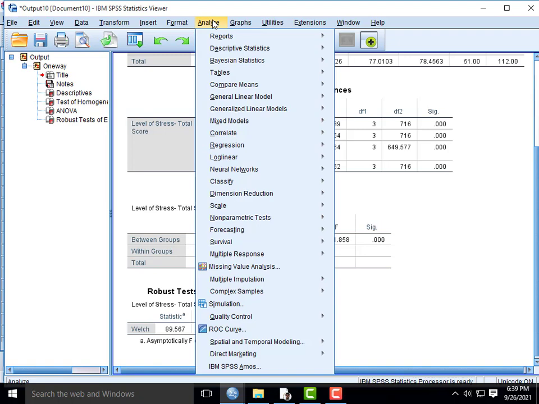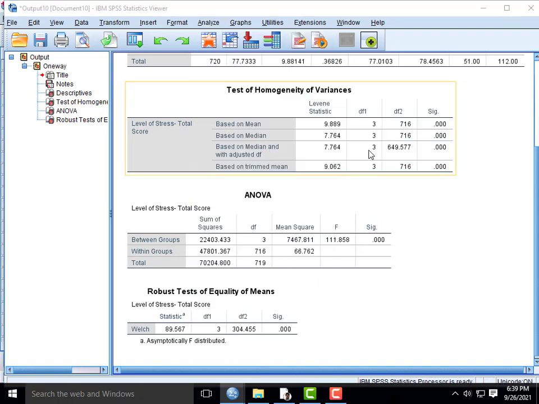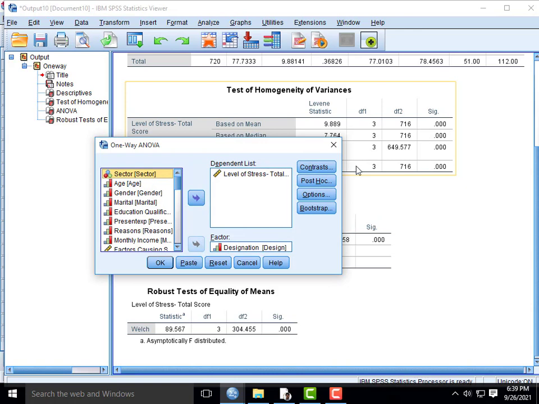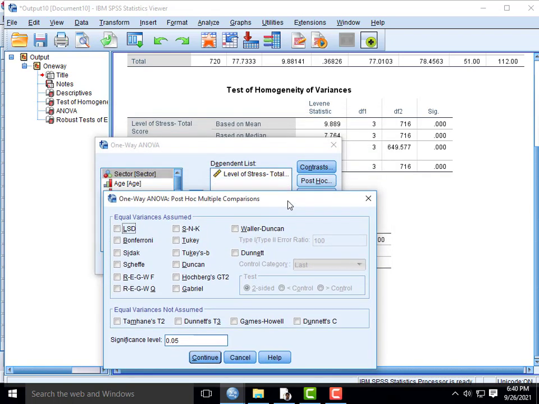Go to Analyze, click Compare Means, then One-Way ANOVA. Now we want post hoc tests, that is, the differences between the groups. Click Post Hoc. Here we have two types of post hoc tests: equal variances assumed and equal variances not assumed.